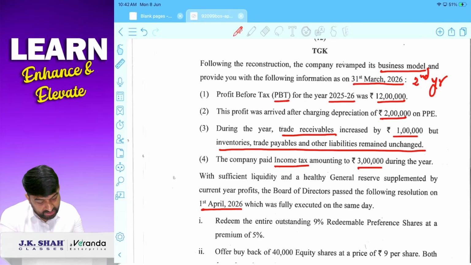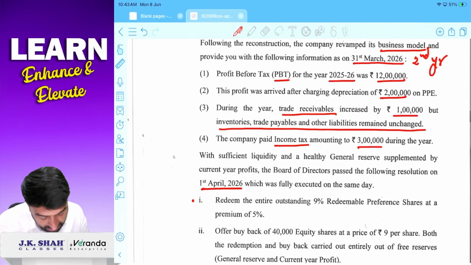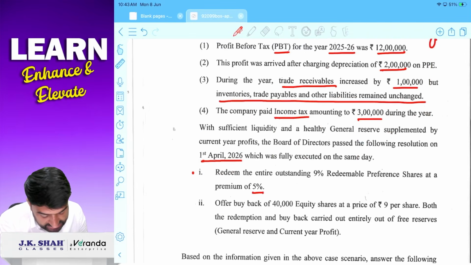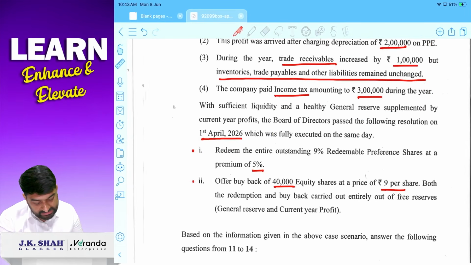So in the second year there was a lot of profit. At the end of the first year they did the reconstruction, internal reconstruction, and in the second year the company had revamped its business model and earned huge profit. Agreed, a very heavy profit. Now what does the company want to do with this profit? The company wants to redeem all preference shares at 5% premium, and the company wants to buy back 40,000 equity shares at 9 rupees per share. Both redemption and buyback were carried out of free reserve, that is general reserve and current year profits.